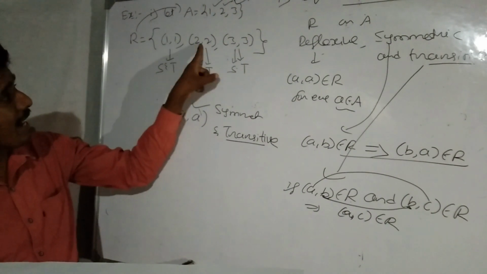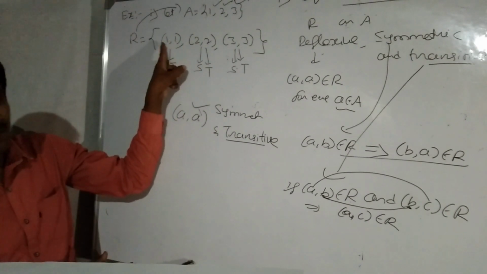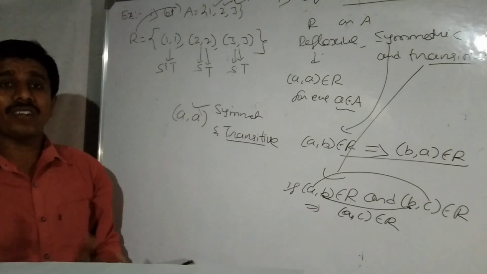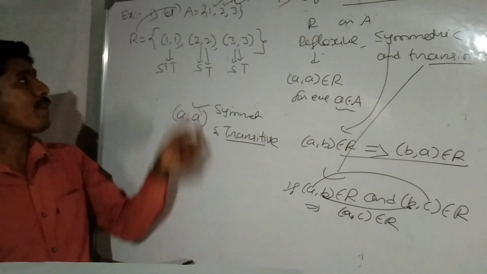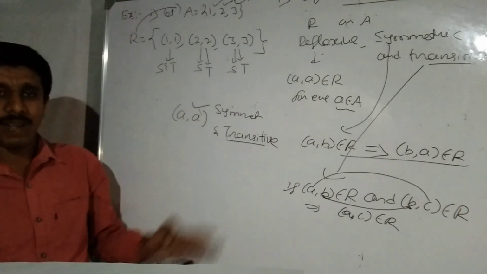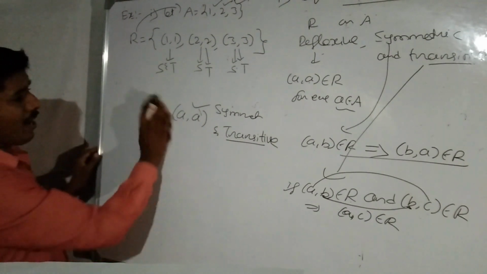Here in each ordered pair, the first element equals the second element. Therefore, every ordered pair satisfies the symmetric and transitive conditions. Therefore, this relation is an equivalence relation because it satisfies reflexive, symmetric and transitive. So, one more example.